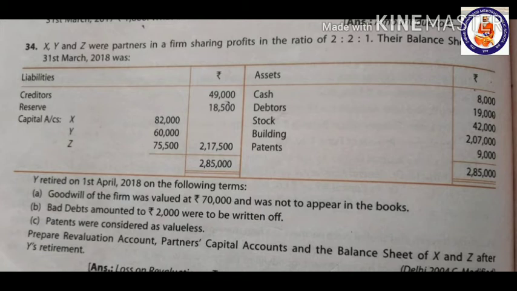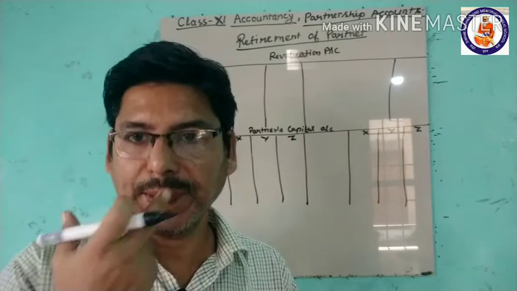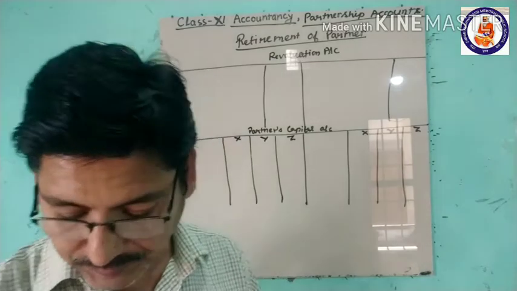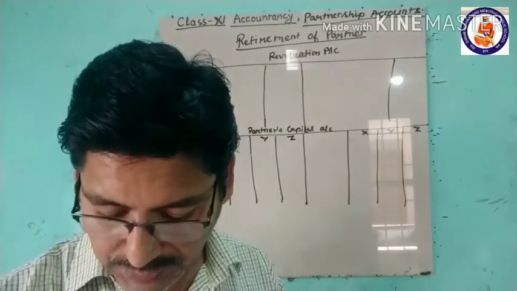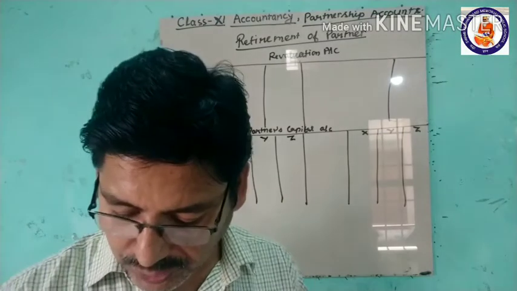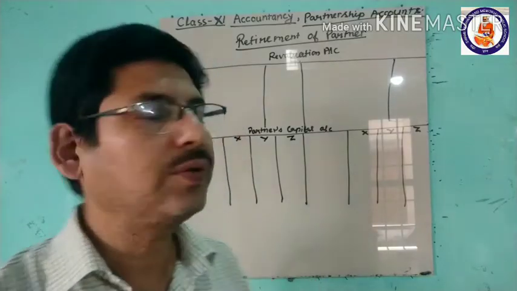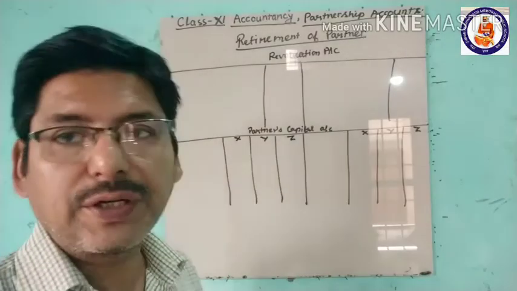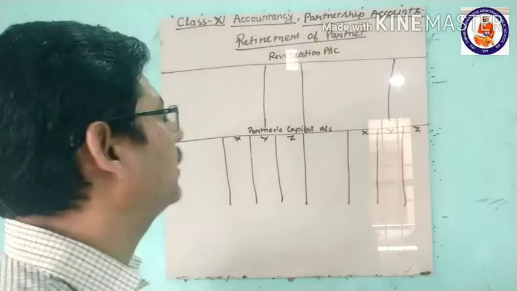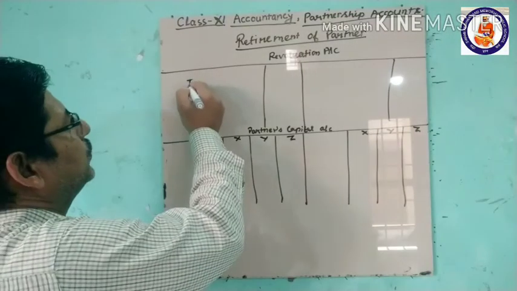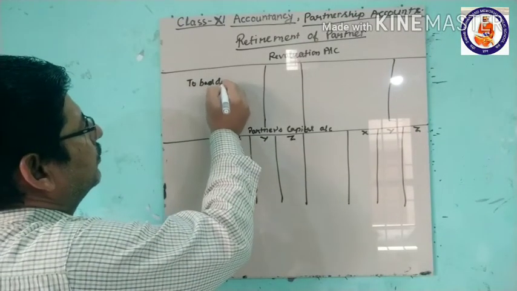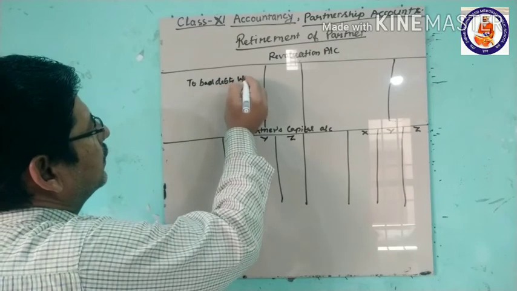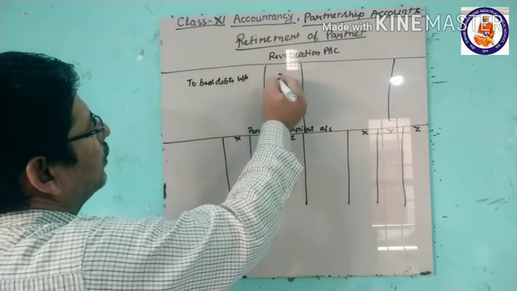I told you how we are going to solve this question. In the question there is this adjustment: bad debts amounting to 2,000 are to be written off. So for debtors here we will write bad debts written off, 2,000 rupees.